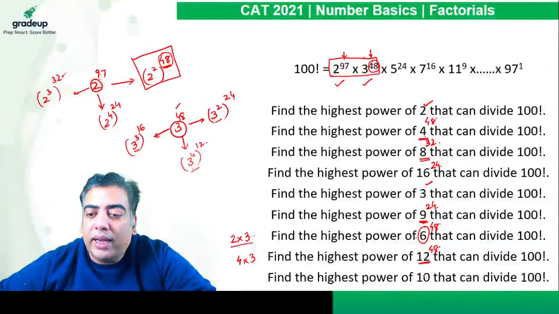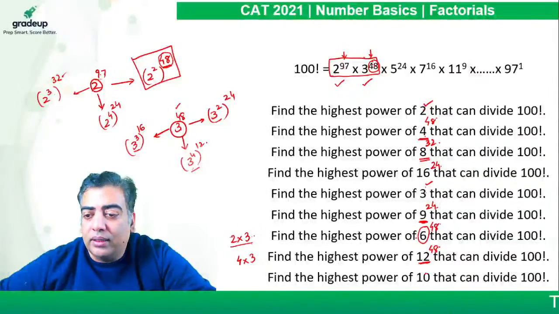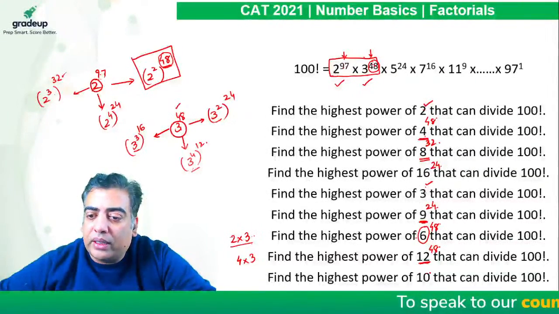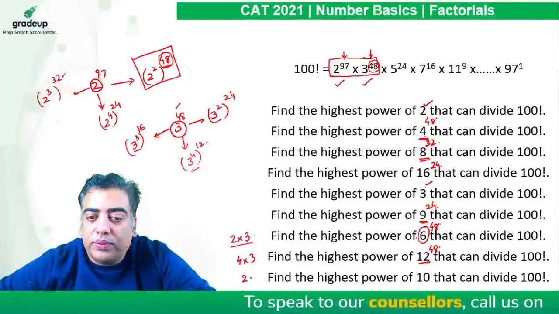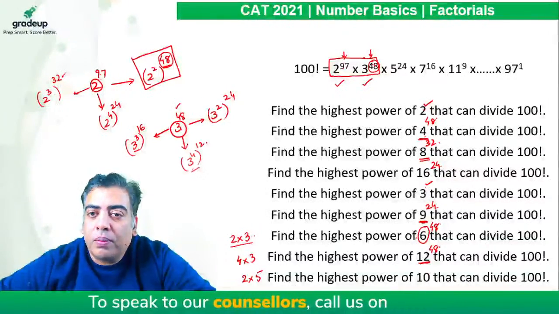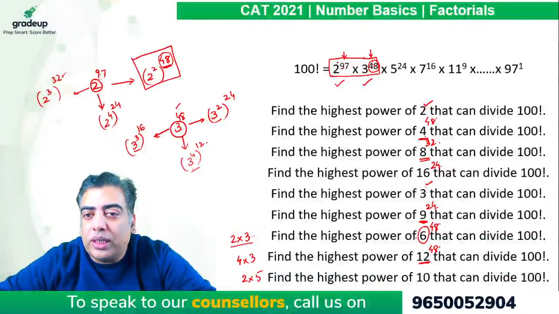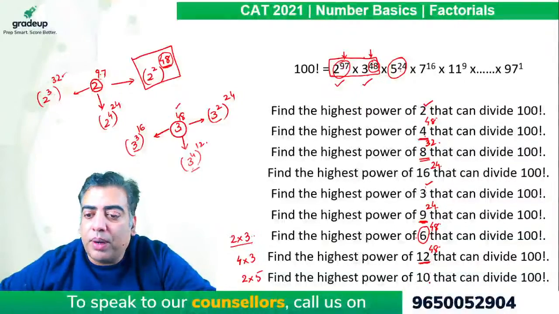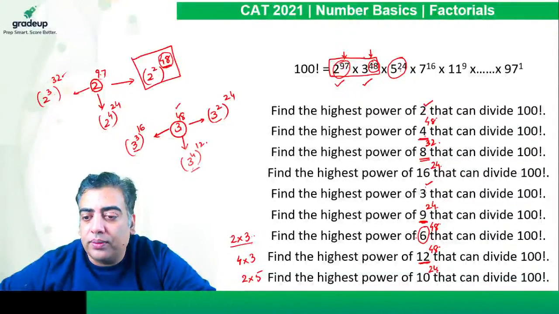Next is find the highest power of 10 that can divide 100 factorial. Now 10 is the combination of 2 and 5. So the number of 2's are 97 and number of 5's are 24. Lesser power is in 5. So the power of 10 comes out to be 24.